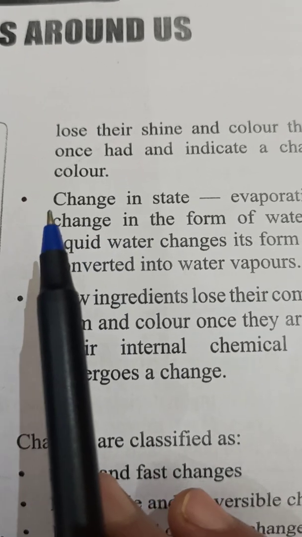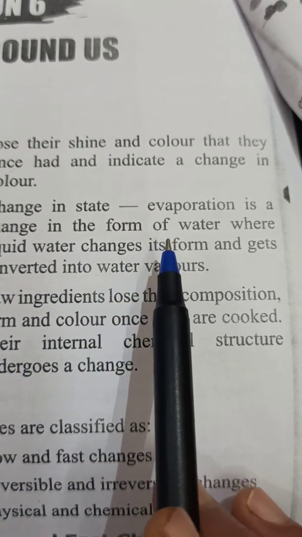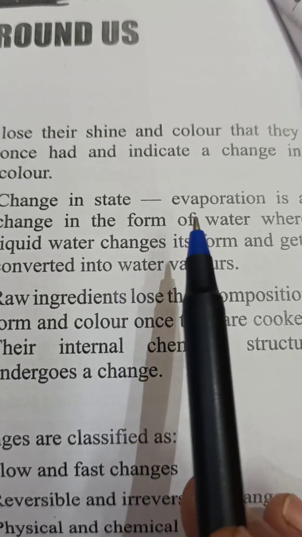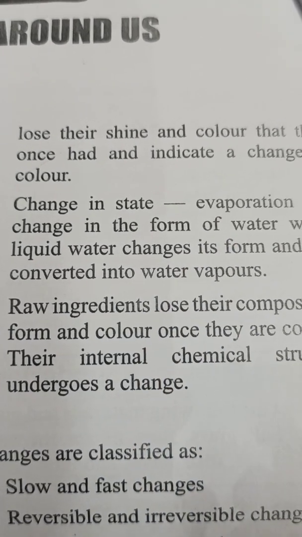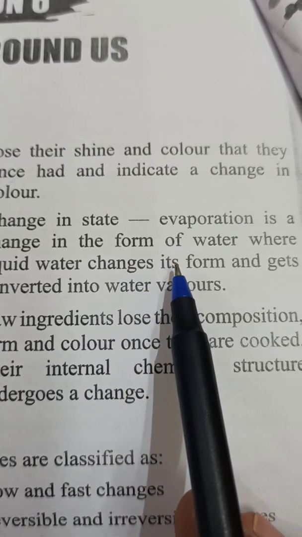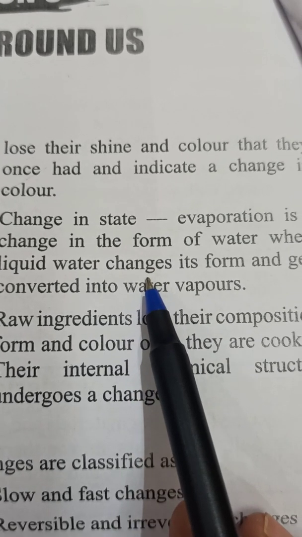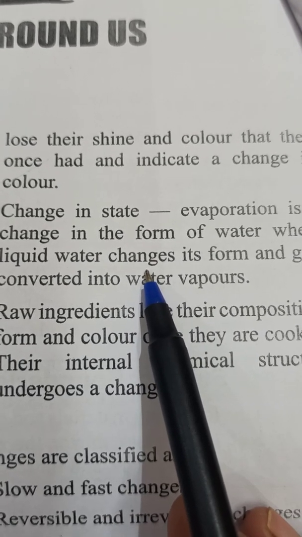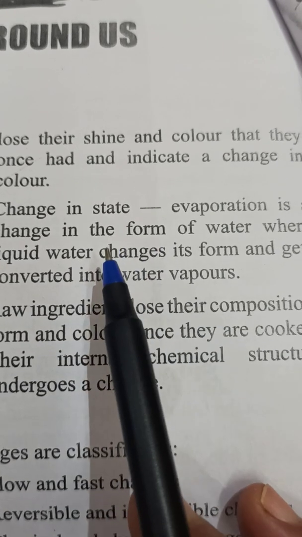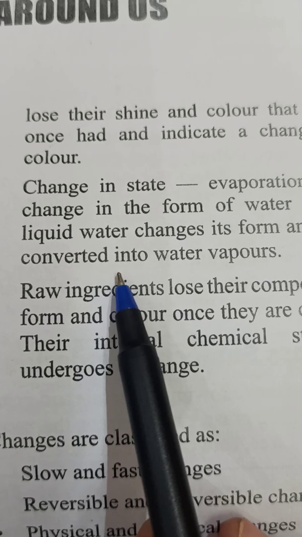Okay, and next one, they have given change in state. As I have explained you, in case of water, when water evaporates, it again condenses in the form of clouds, and again it comes back in the form of water, means in the form of rain on the earth. So evaporation, condensation, these are all changes.